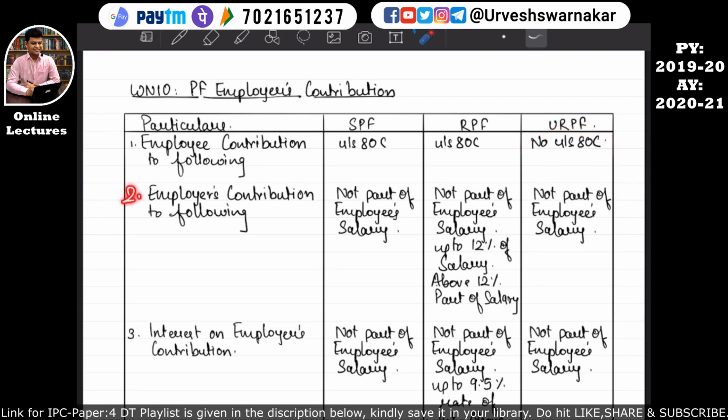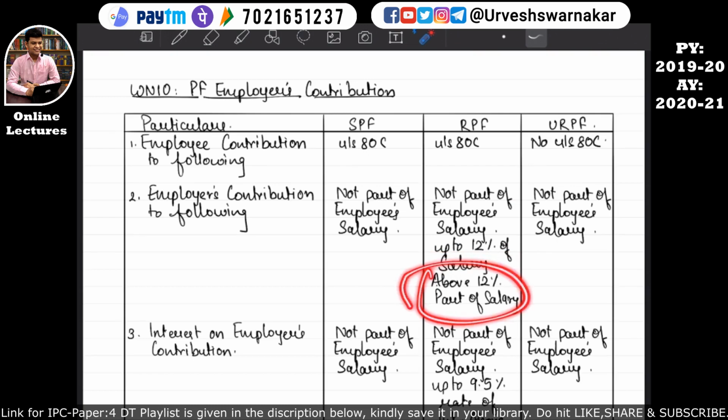In point number 2, if an employer makes a contribution to a statutory provident fund, then whatever contribution has been made by this employer to the statutory provident fund on behalf of this employee will not form part of the employee's salary. Similarly, if the employer makes a contribution to a recognized provident fund on behalf of the employee, it will not form part of the salary up to 12% of the salary.